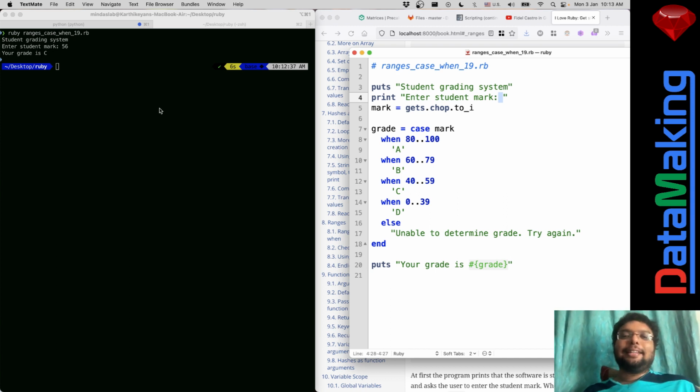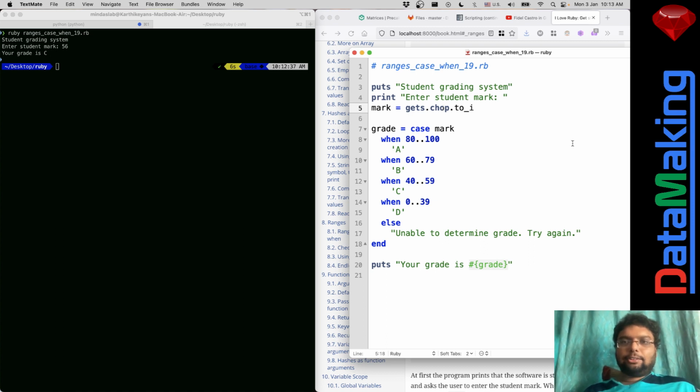Then you just get the mark over here. You do gets, chop it, and convert it to integer, so the enter sign gets taken out. But you can also just put gets dot to_i. It still works. The to_i automatically chops any enter sign or something like that.